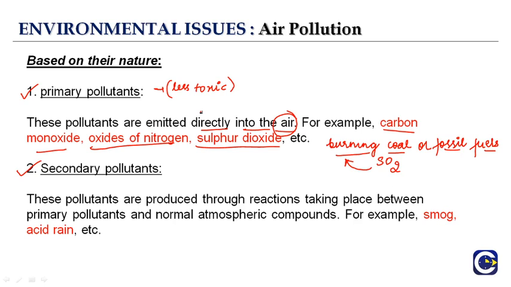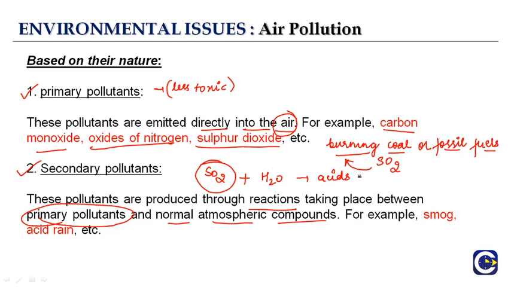Second is the secondary pollutant. That means pollutants are produced by the reaction taking place between the primary pollutant and normal atmospheric compounds. So for example, this sulfur dioxide, which is the primary pollutant, is reacting with water. So it is forming some acids which are released into the atmosphere. So these are not identified.